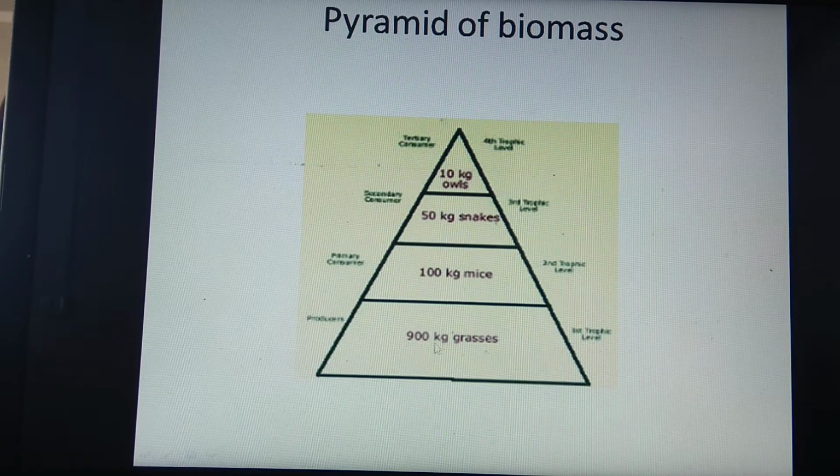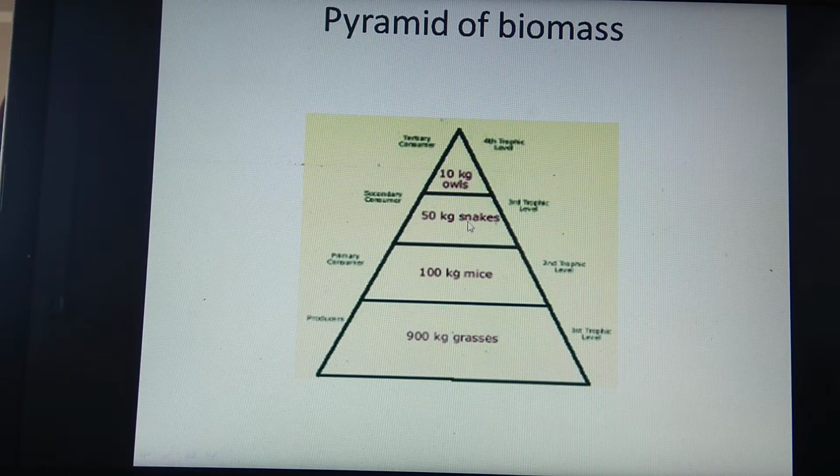If you see the first one, 900 kg of grass is present. When this 900 kg of grass is consumed by the primary consumers, it becomes 100 kg only. 100 kg of maize is shown, for example. When this is consumed by secondary consumers, only 50 kg is left.